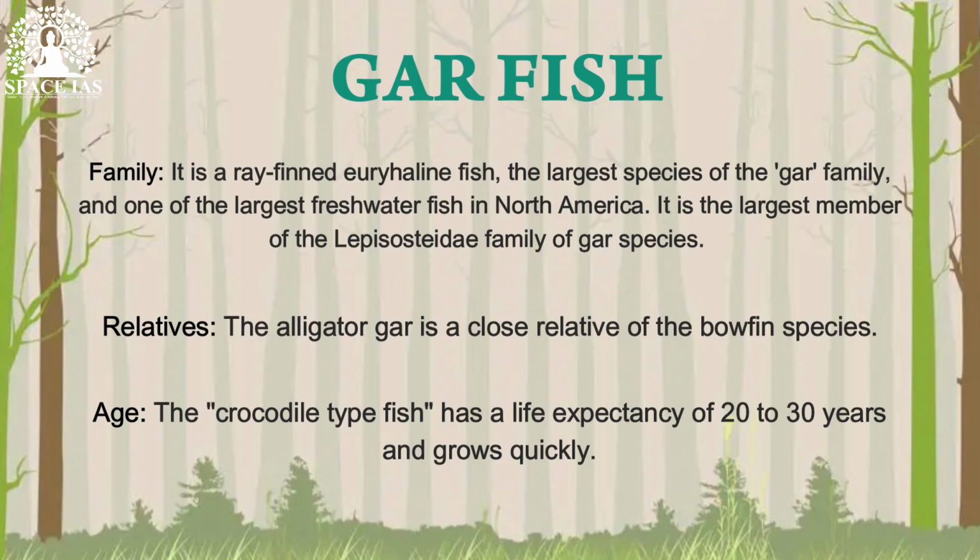It is a ray-finned euryhaline fish, the largest species of the gar family, and one of the largest freshwater fish in North America. It is the largest member of the Lepisosteidae family of gar species. Relatives: the alligator gar is a close relative of the bowfin species. Its age: the crocodile-type fish has a life expectancy of 20 to 30 years and grows quickly.